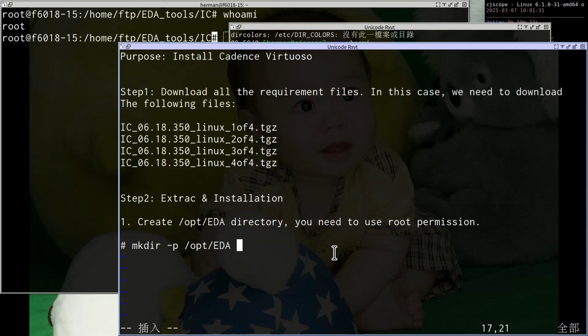Understand? In Linux and Unix, commands and directory names are case sensitive. If I type a capital, please use a capital. If I use normal case, please use normal case. Understand?